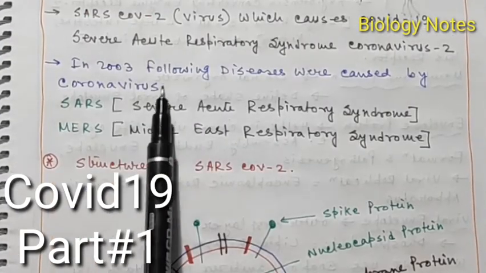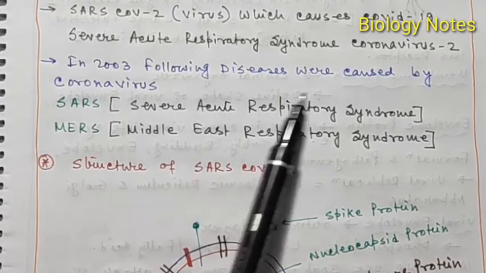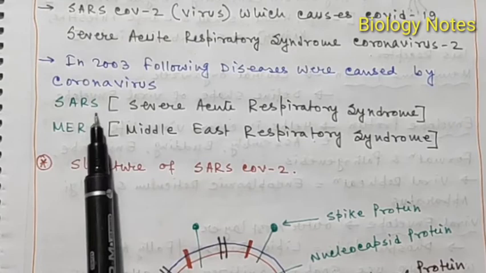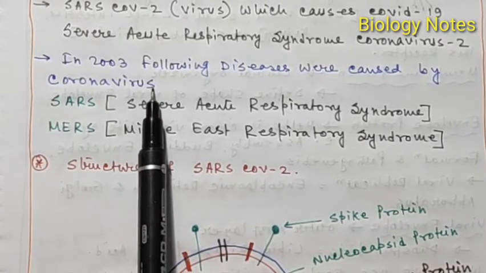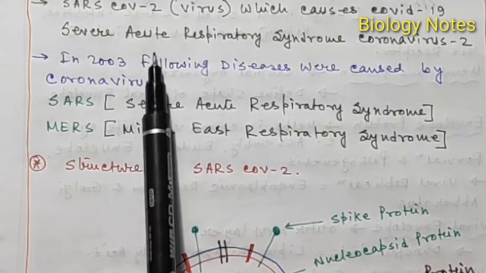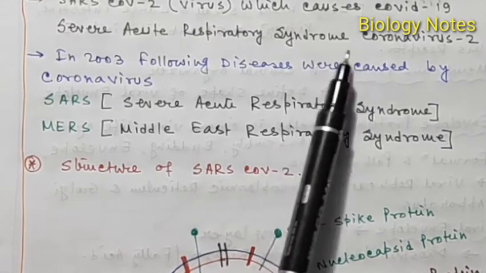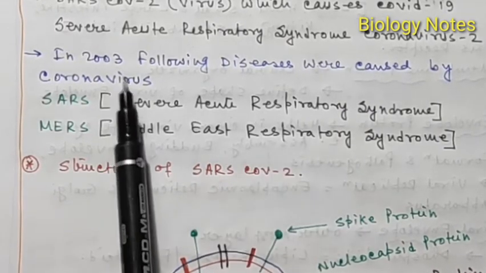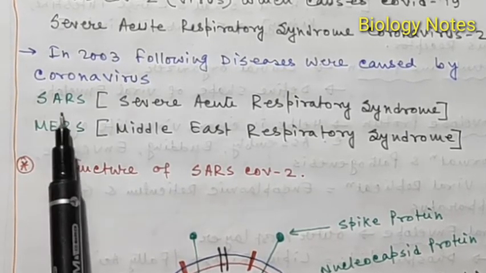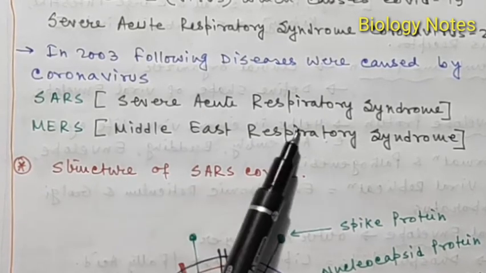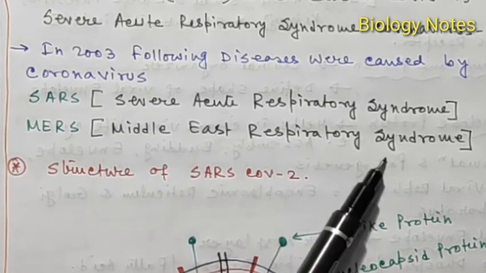But the attack of coronavirus is not new. Actually, in the year 2003, the following diseases were caused by coronavirus. There are different types of coronavirus strains in this world, and the novel coronavirus, SARS-CoV-2, was discovered in 2019 and causes COVID-19. But before that, in 2003, two other strains caused two different coronavirus diseases. One is SARS, severe acute respiratory syndrome, and another is MERS, Middle East respiratory syndrome.